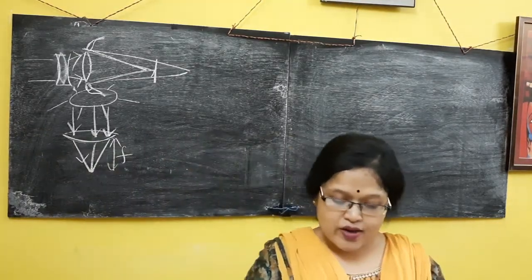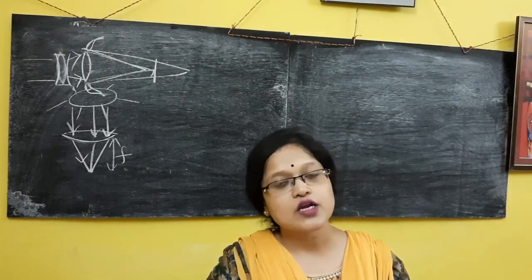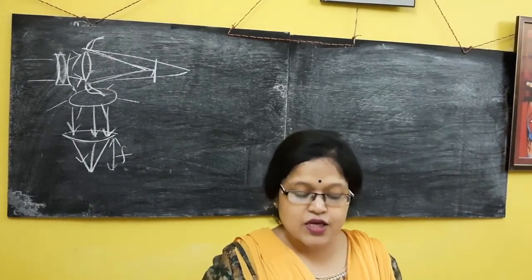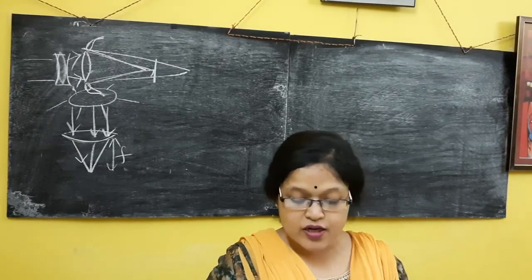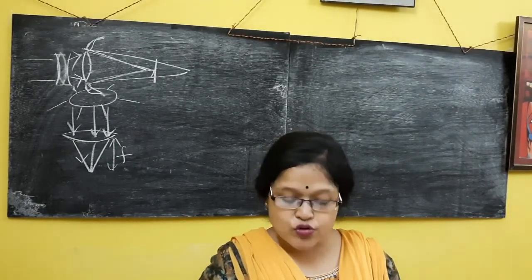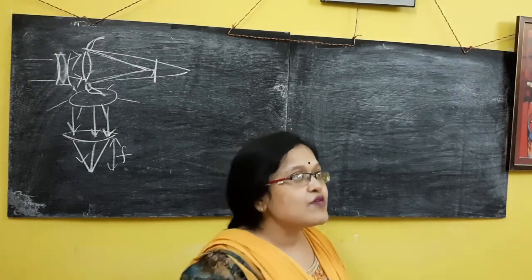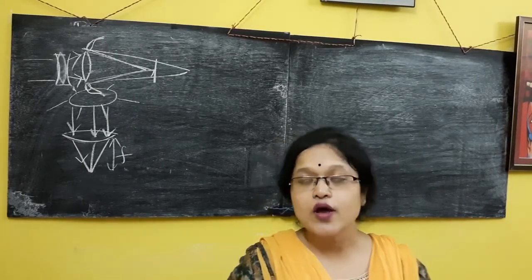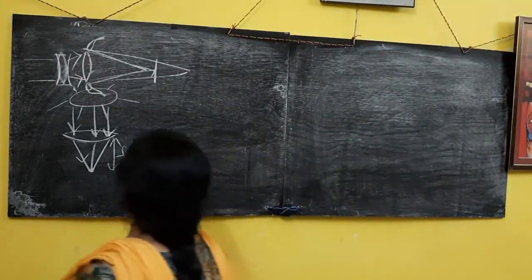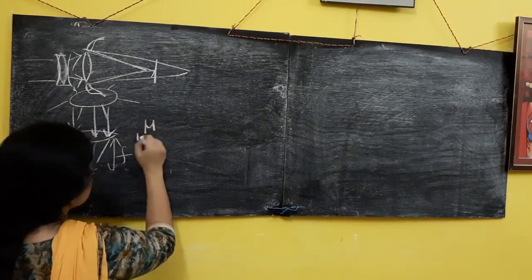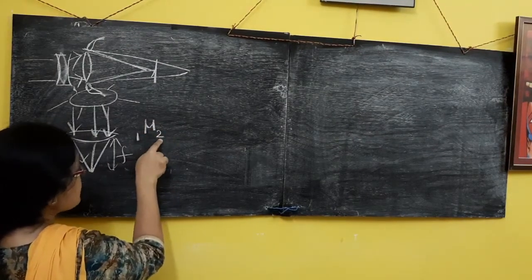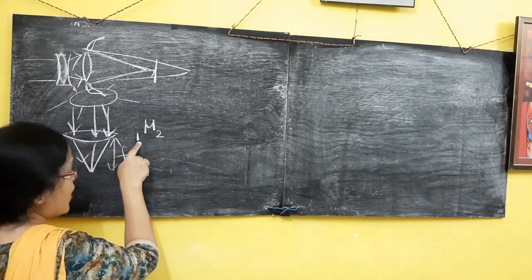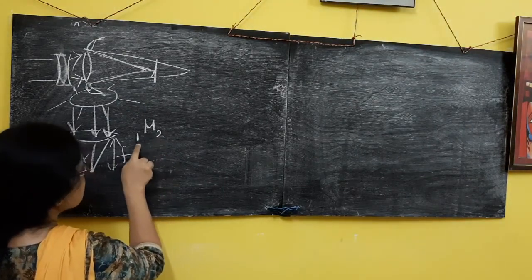Now coming to the next question: what is the relation between relative and absolute refractive index? Before proceeding, I have given the definitions of relative and absolute refractive index, so if you don't have the notes, you will get the data from here. Relative refractive index is the same old refractive index we know. If I denote it as mu1 2, I am calculating the relative refractive index of medium 2 with respect to medium 1.